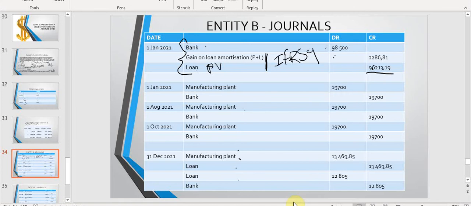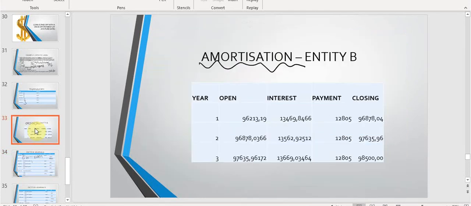Then, of course, we recognize our progress payments. Please remember that a progress payment is debited to the qualifying asset, so it forms part of the historical cost. During the year, we have made 3 progress payments that I have posted here for 2021. And then the last part is where we recognize our interest. For this, we use our amortization table. We will recognize this interest and this payment.